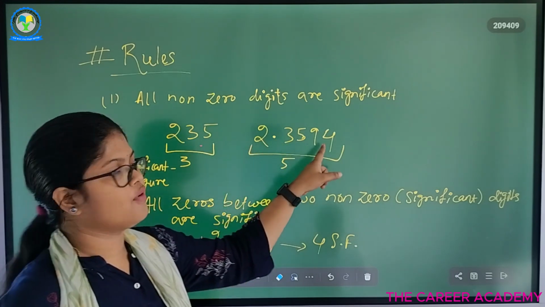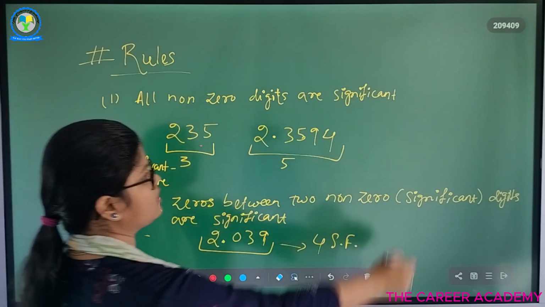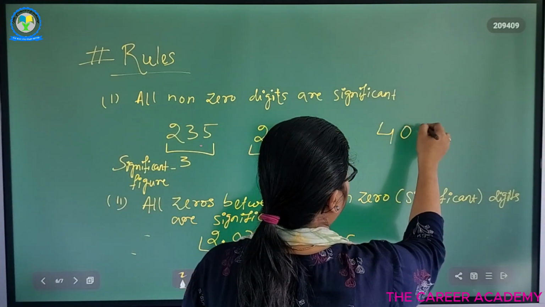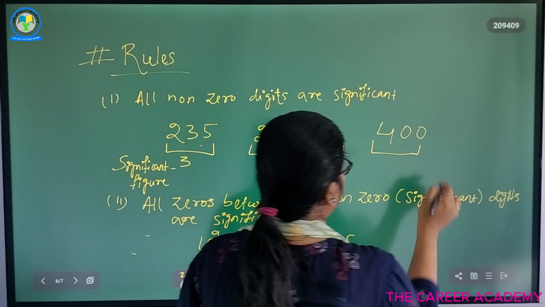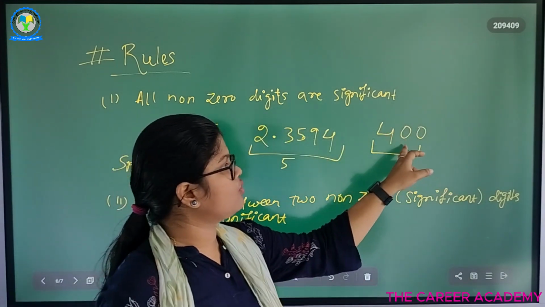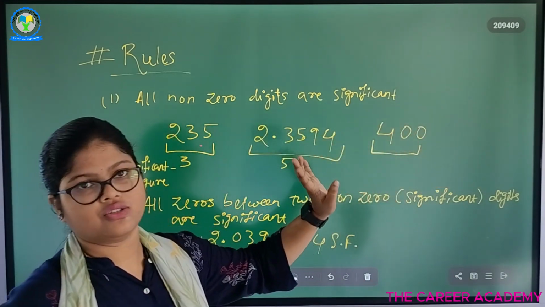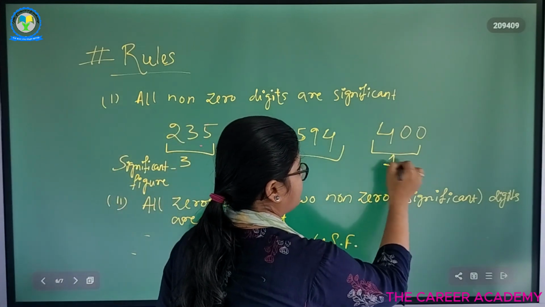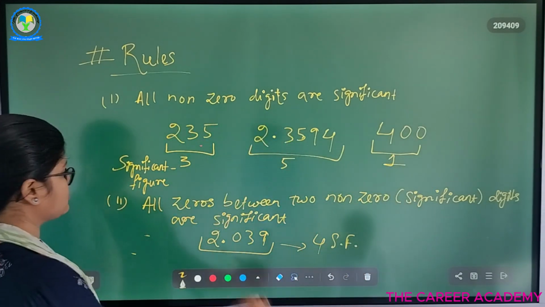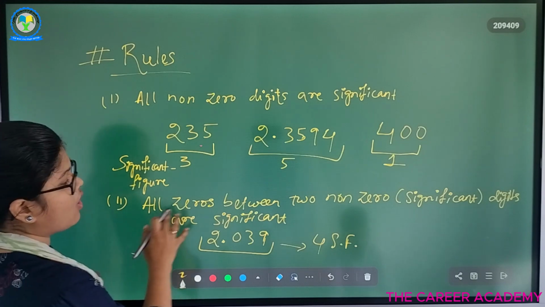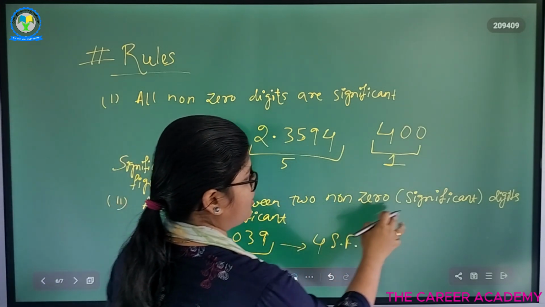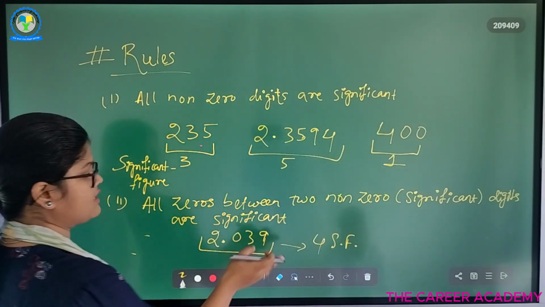So we have 1, 2, 3, 4, 5, 5 significant figures. In 400, we have two zeros and 1 non-zero digit. So we have 1 significant figure. Understood?